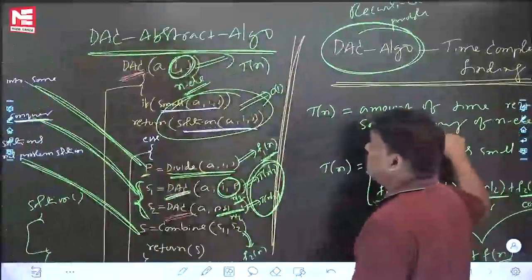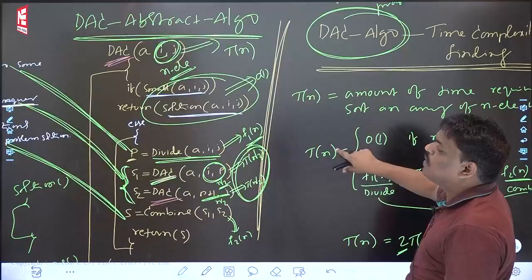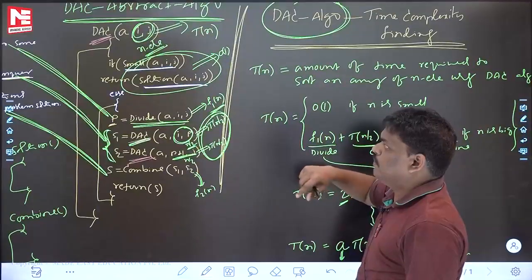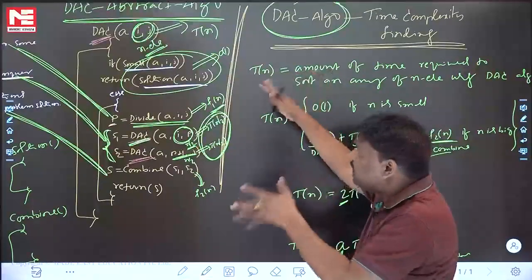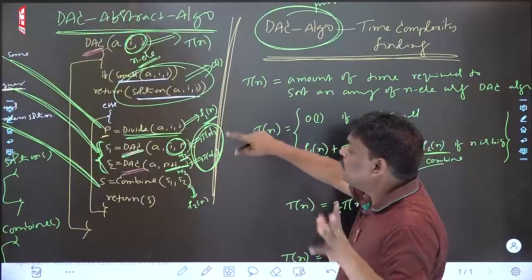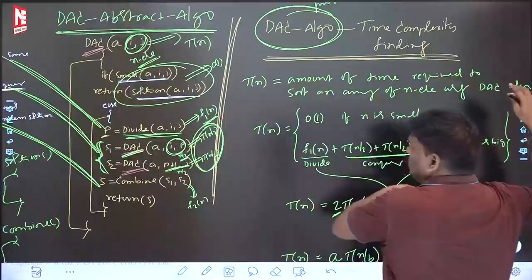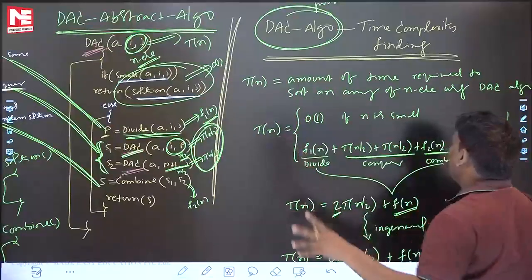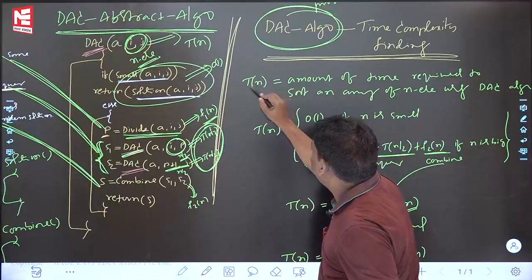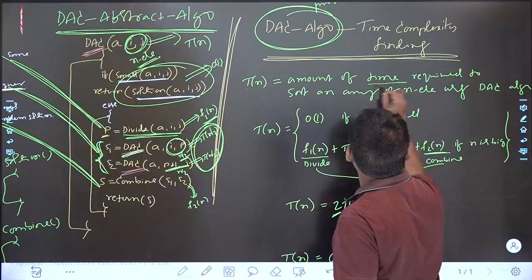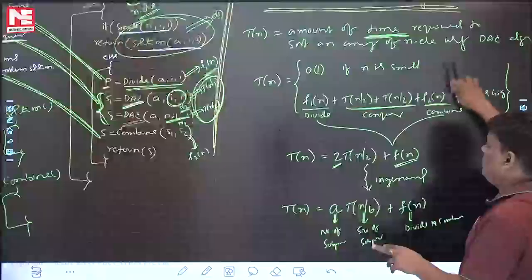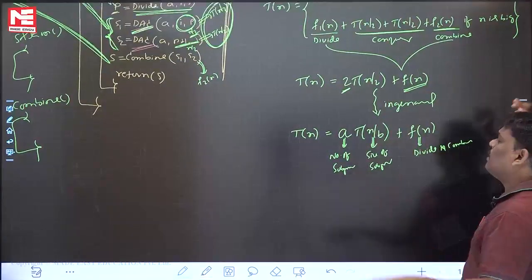Now an interesting question. For this recursive program, how to find out the time complexity? It may be divide and conquer, it may be anything. What is the answer? Write the recurrence relation like this. After writing the recurrence relation, see this one. T(n) is for what? Time required. For time complexity purpose, write the recurrence relation and solve it. Then you will get the time complexity.